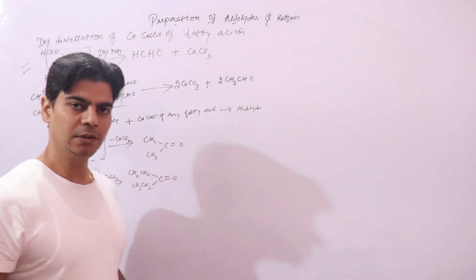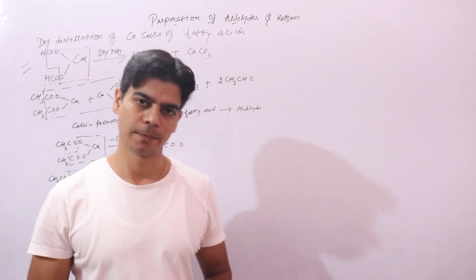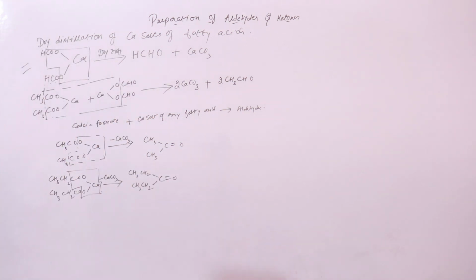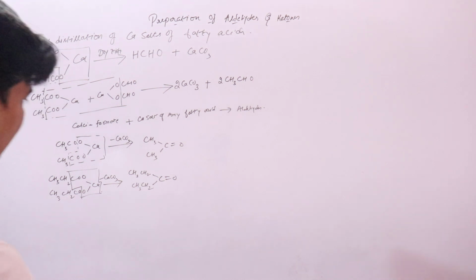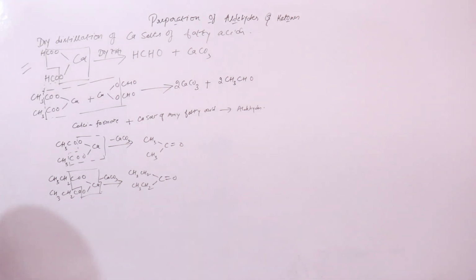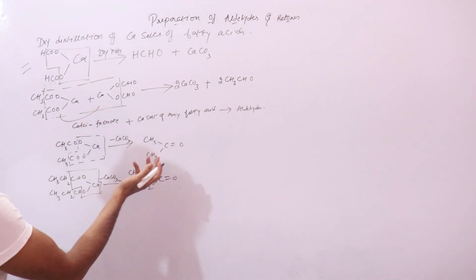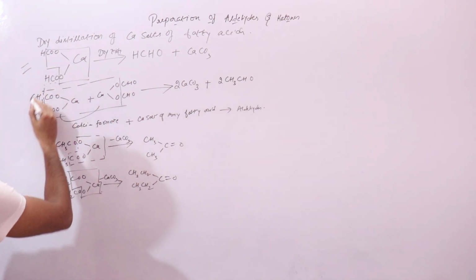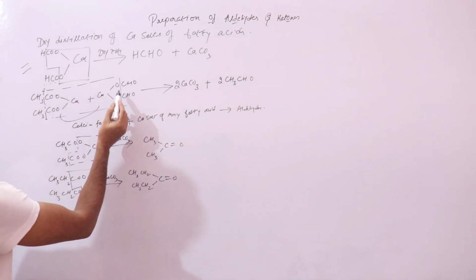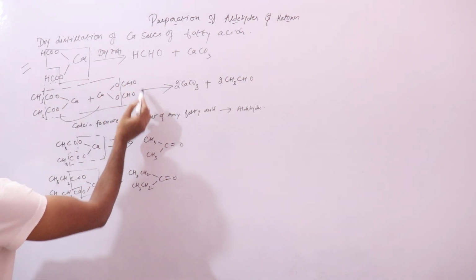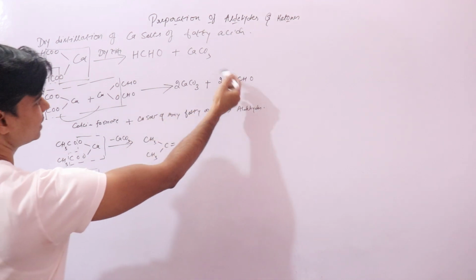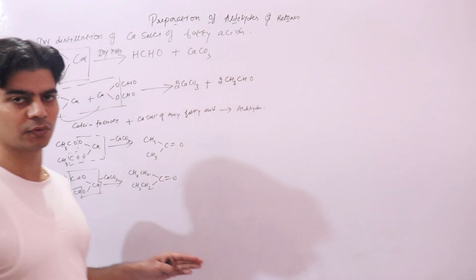Now let's see whether this reaction is useful or not. It is not useful. Why? Because here you get a mixture. In this case you get acetone also, and in this case you get formaldehyde and then acetaldehyde, so you get a mixture of compounds.